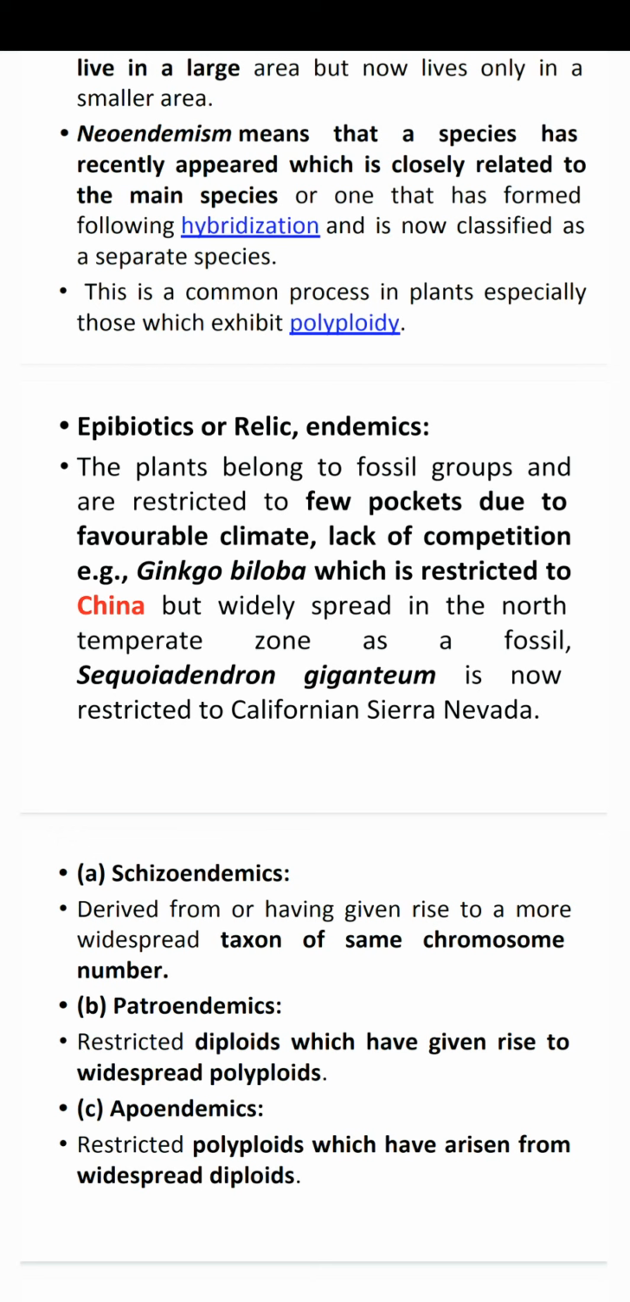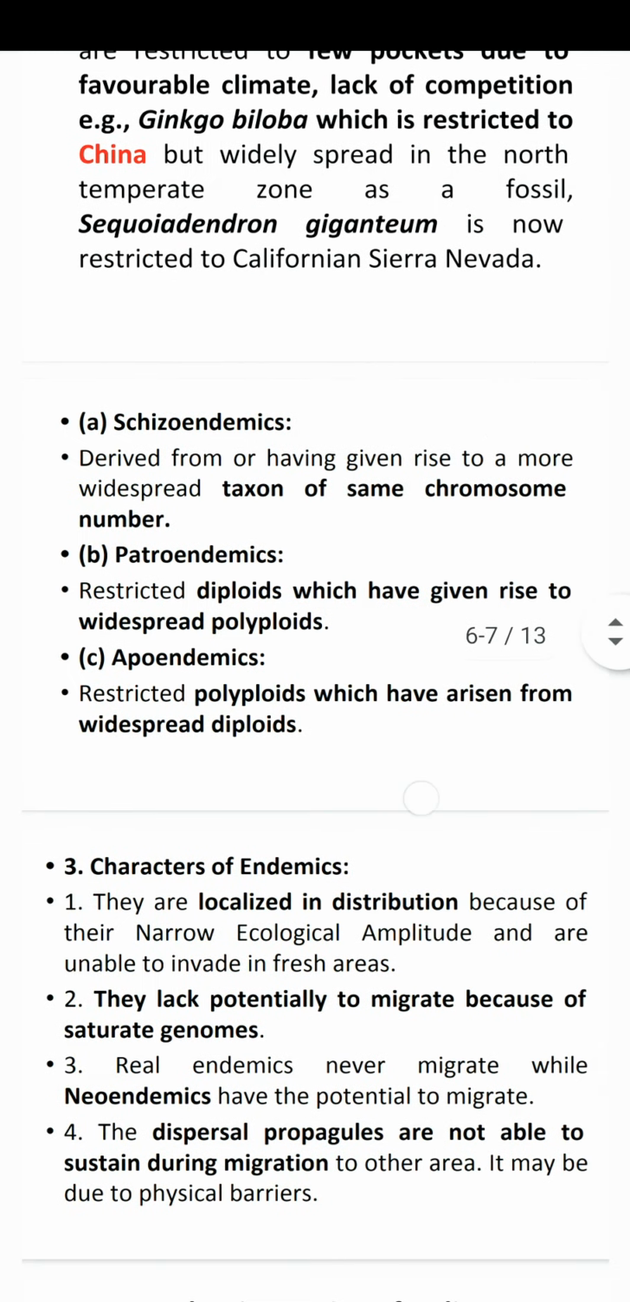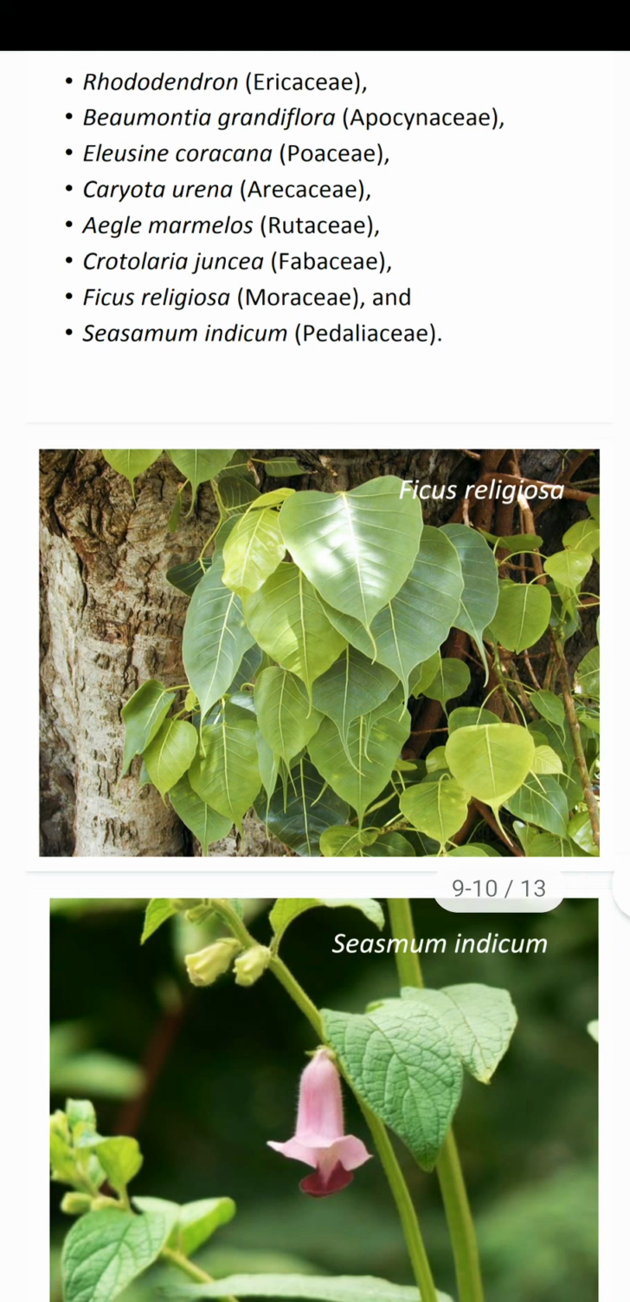And now let's move to paleo-endemism. These species originated in ancient times and remain distributed in a small area due to favorable conditions. For example, Kiwi bird.